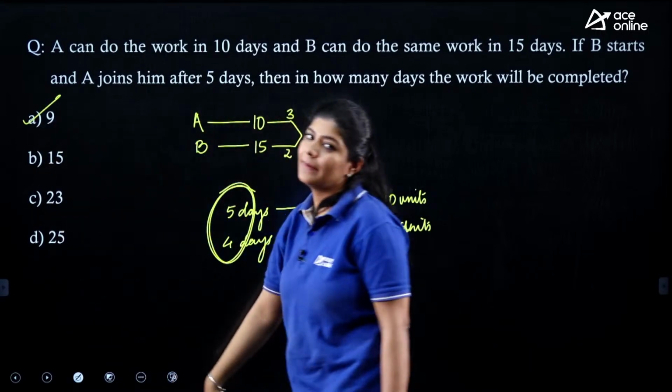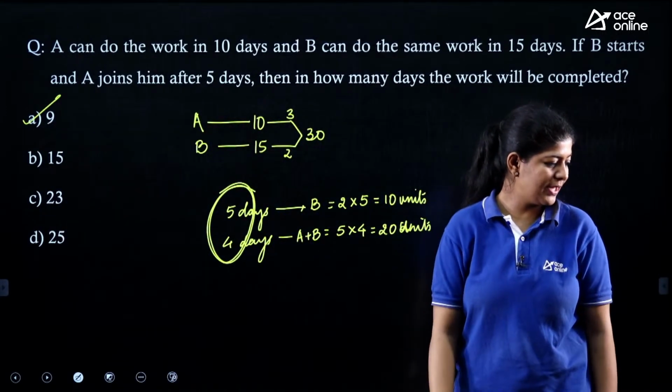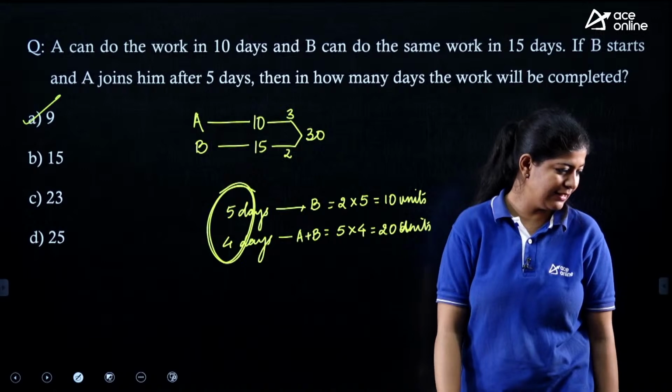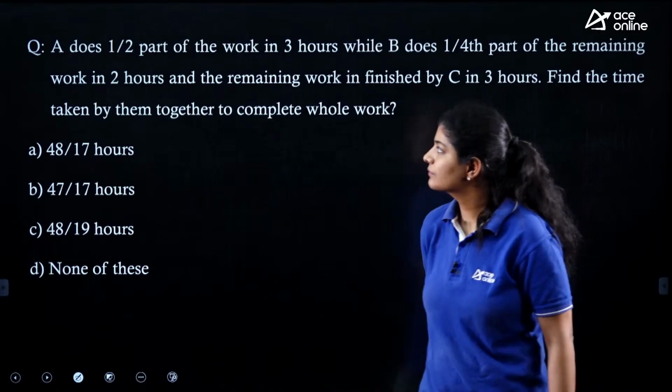Answer is option number A, 9. Option number A, 9 is the correct answer, right? It's a very easy one. Next.